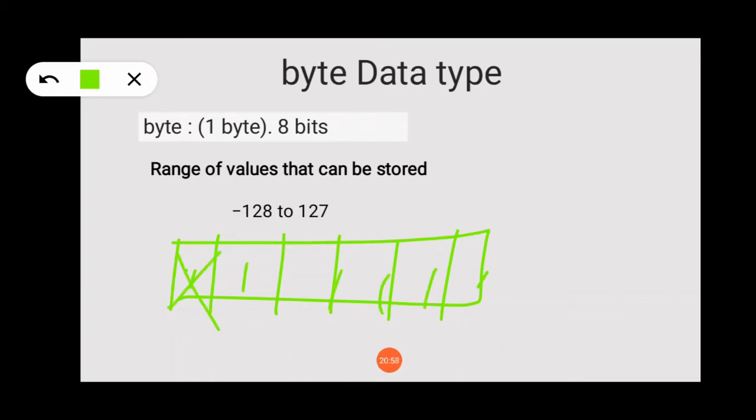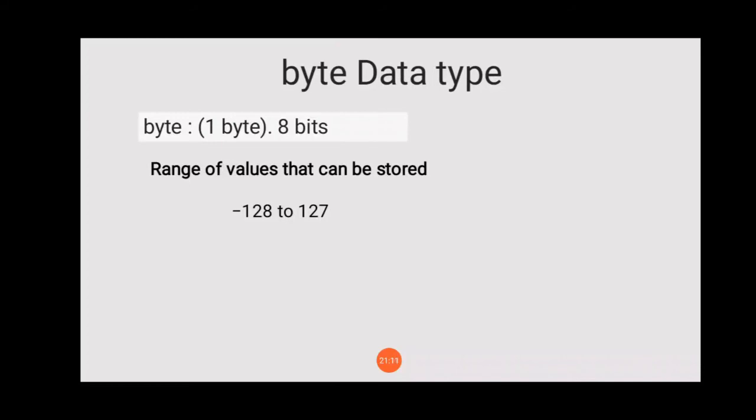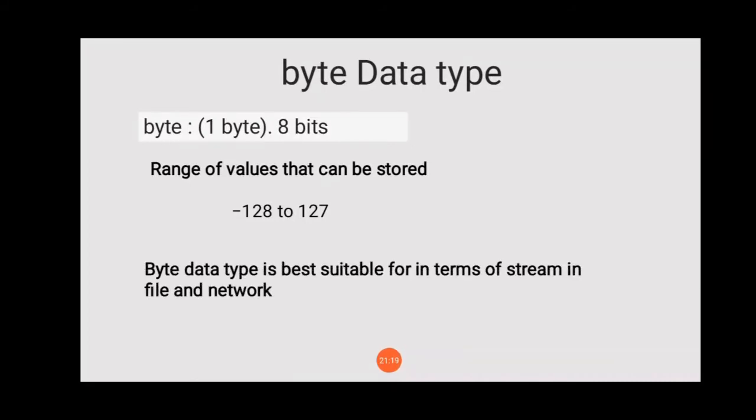The first bit is assigned as the MSB, called the most significant bit, which stores whether your value is positive or negative, that is the sign, and the remaining 7 bits are used to store the value. So in Java, byte is used to store an 8 bit value. The range is -128 to 127. The byte data type is best suited for streams in files and networks. Whenever we transfer data in a computer network or in a file, we use a stream, and the most suitable data type at that time is byte.